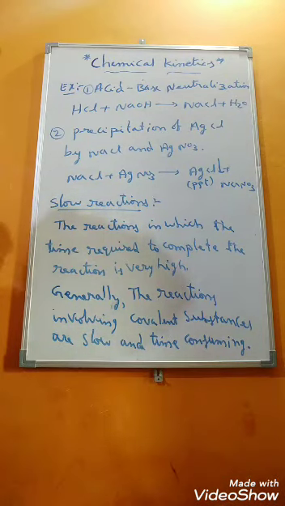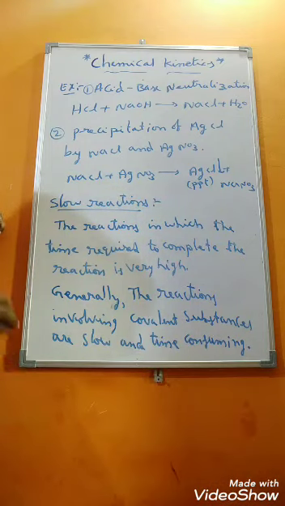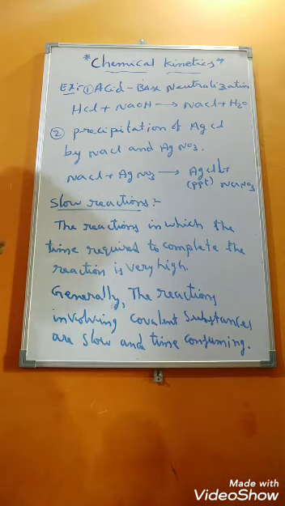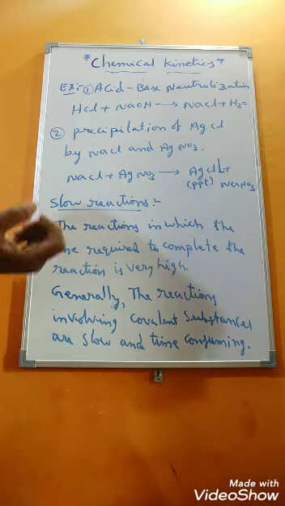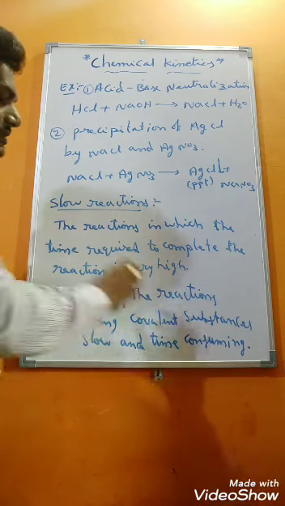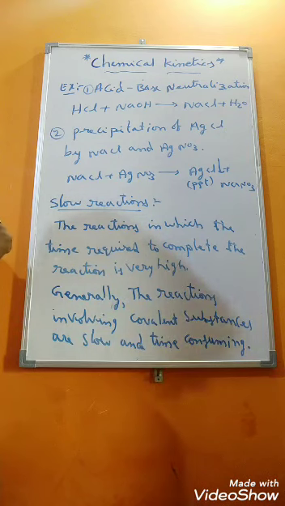Generally, the reactions involving covalent substances are slow and time consuming. Covalent substances means the substances in which covalent bond is present, right? Which are made up of covalent bonds. Such type of substances generally we call as what? Covalent substances. Right, students? Here in these covalent substances, why the reaction is happening very slow?